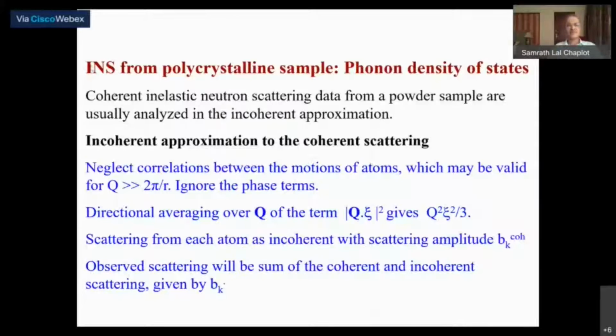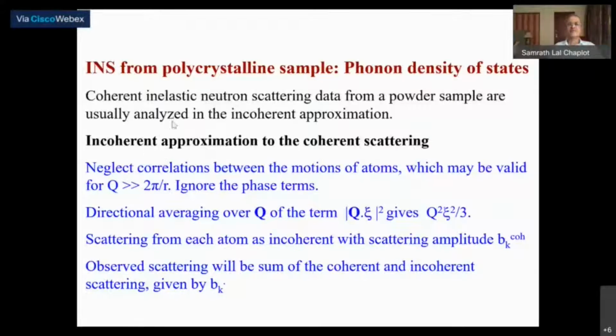Now, the inelastic neutron scattering from polycrystalline samples we also discussed, and this we can use to determine the phonon density of states. Once it is a polycrystalline sample, it has a large number of grains or particles, which are oriented in different directions. So if there is no preferred orientation, then all the orientations are available, and therefore what you will measure is actually an average over all the directions.